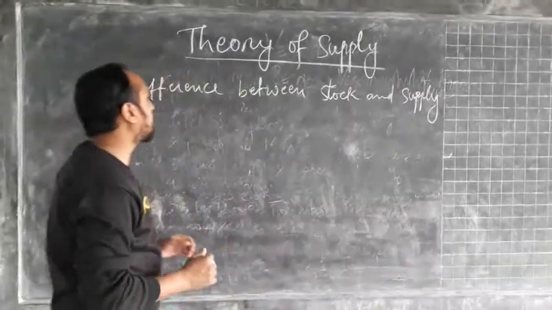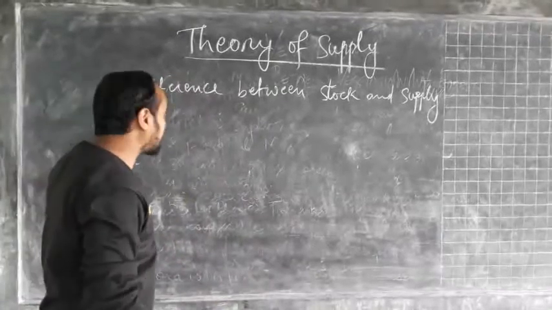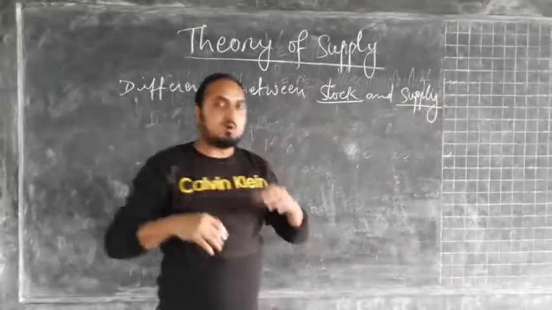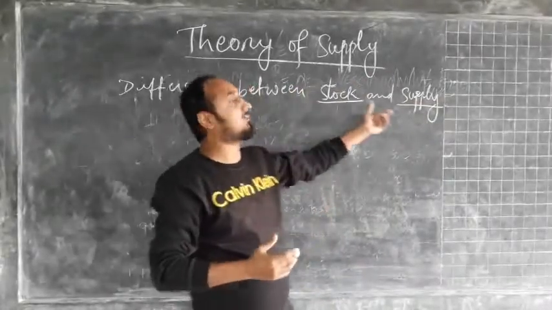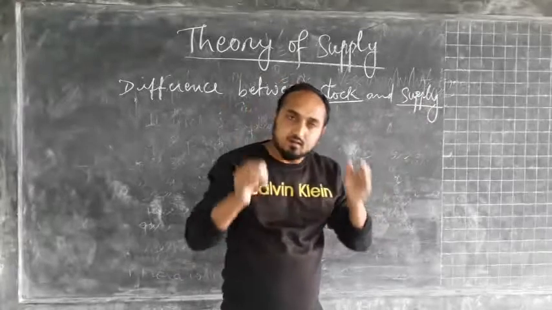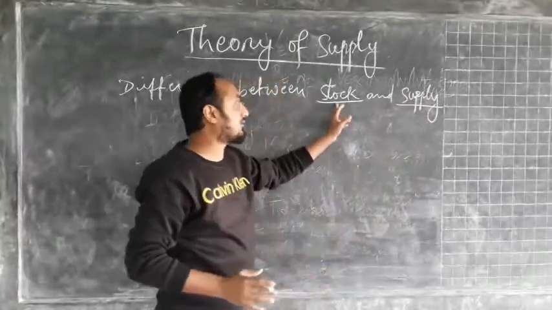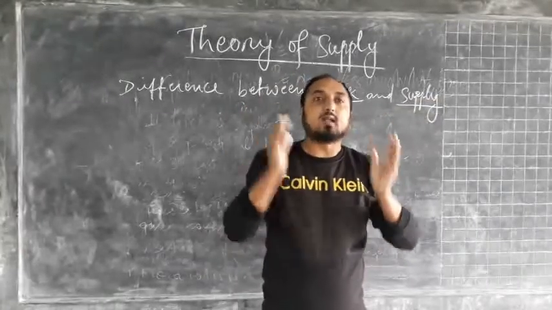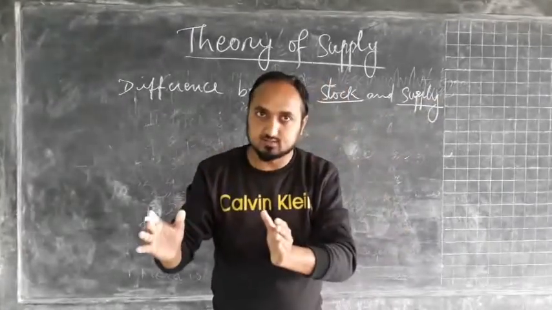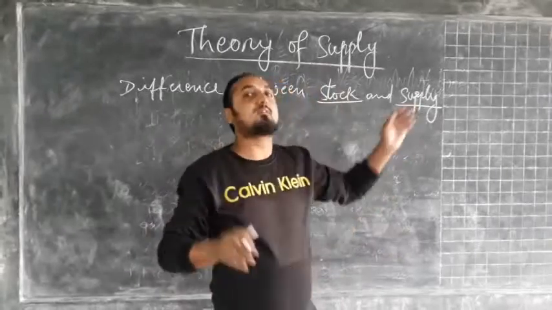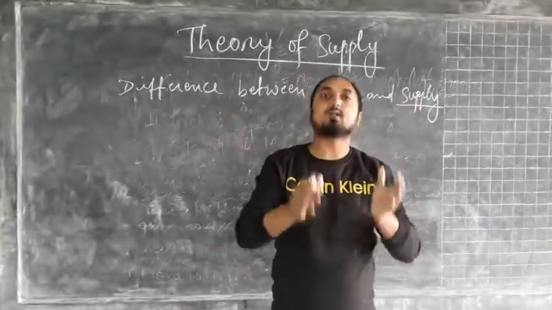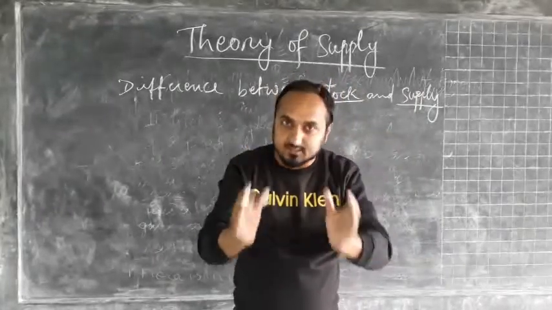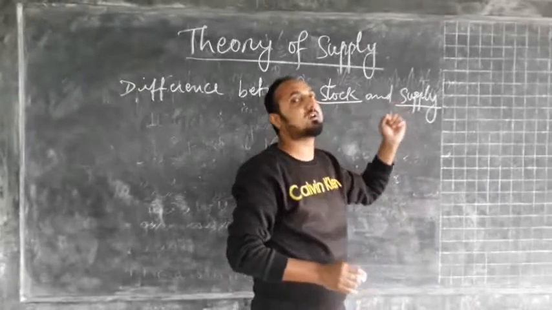The second important thing that you have to understand from this chapter is the difference between stock and supply. So in common sense we feel that this stock and supply of commodity is same, but there is a difference between these two concepts, stock and supply. So stock refers to the total amount of commodity that is available with the producers, and supply refers to the part of that stock whatever the producers are willing to bring it in the market for a sale, then that concept is known as supply.